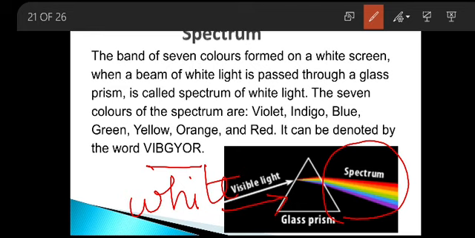That is your spectrum. See how many names? The splitting of white light into 7 different colors is called dispersion, and the 7 colors are your VIBGYOR or rainbow colors or spectrum. That is what we call technically in physics as spectrum. Okay, my dear children?